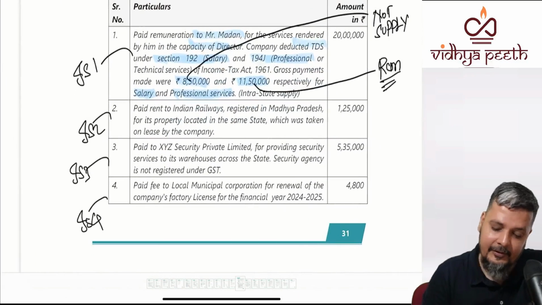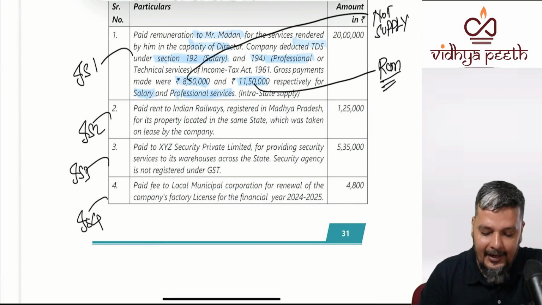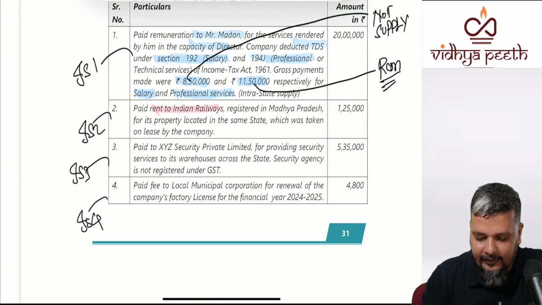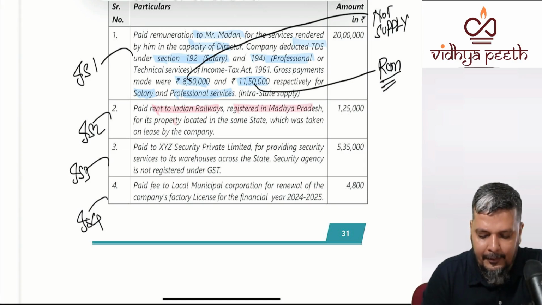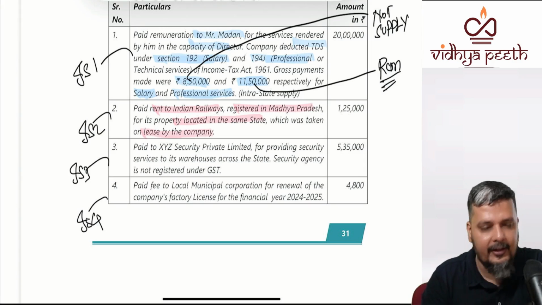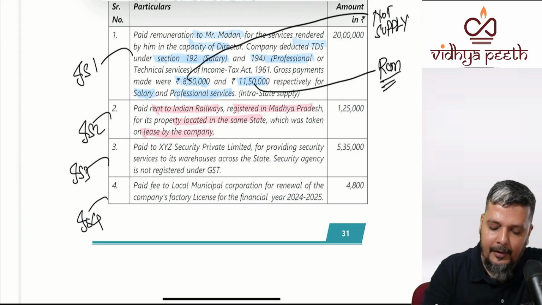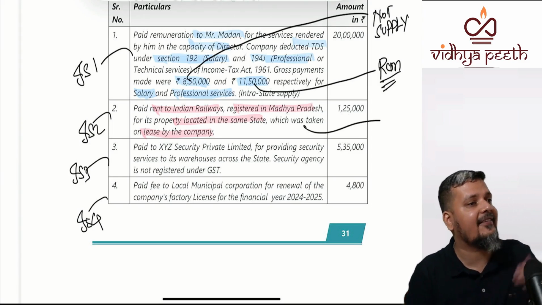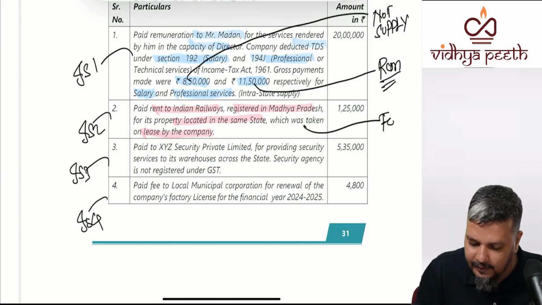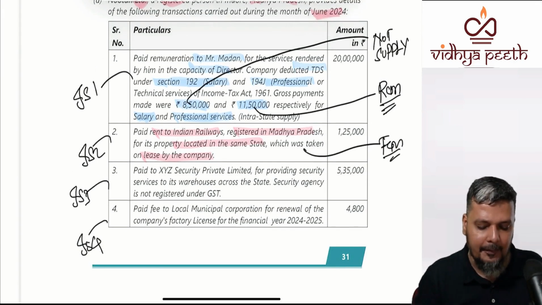Next, very important. I actually highlighted this. Paid rent to Indian Railways. Registered in Railways is also registered in Madhya Pradesh, for the property located in the same state, which was taken on lease by the company. RCM or no RCM? PML, not supply. PRPT, either exempt or taxable. If it is taxable, it is always under FCM. So it will not come for Nutan Limited.